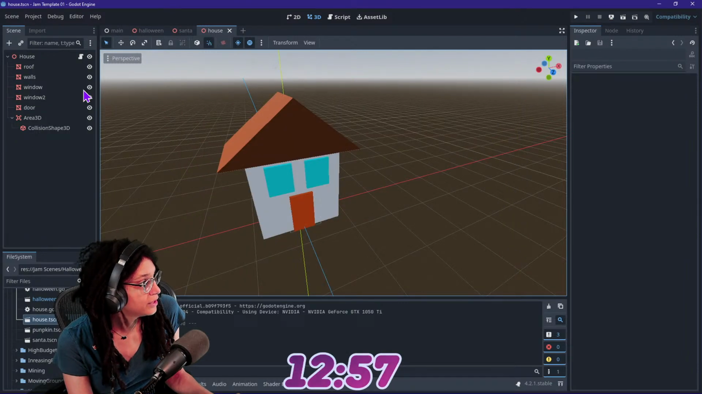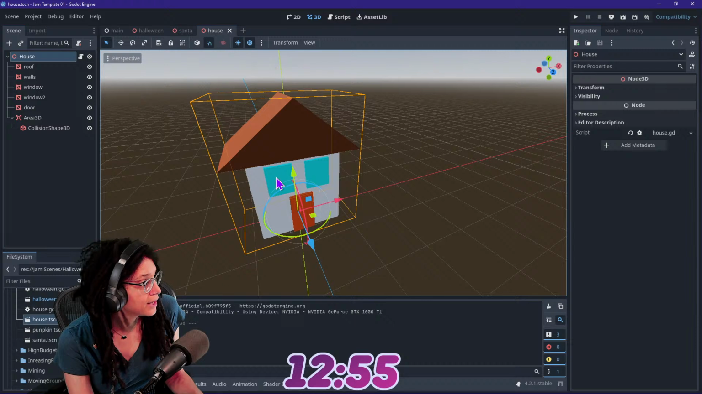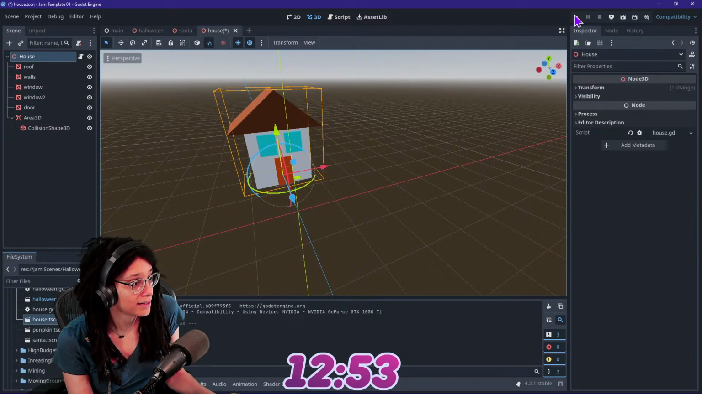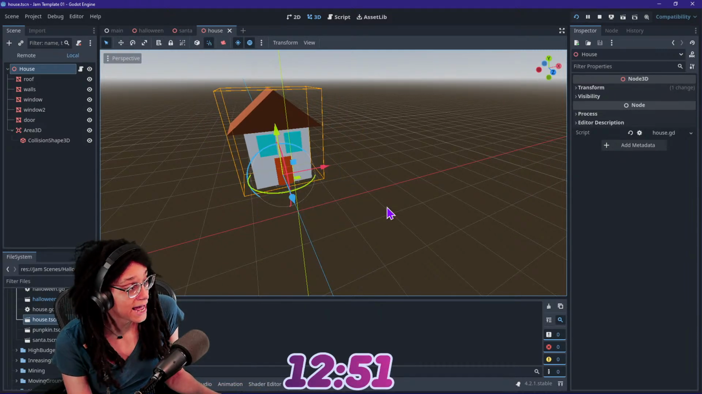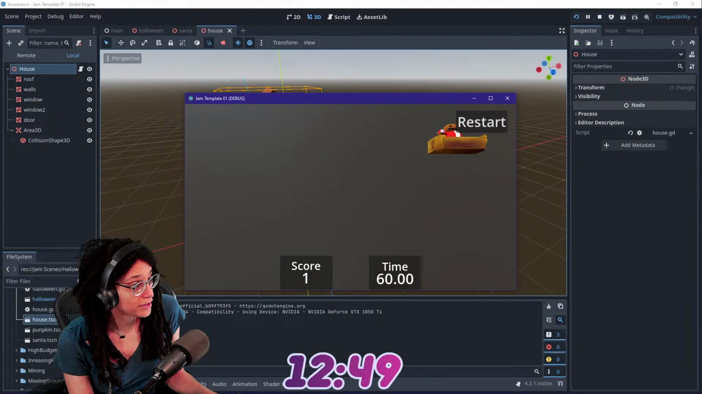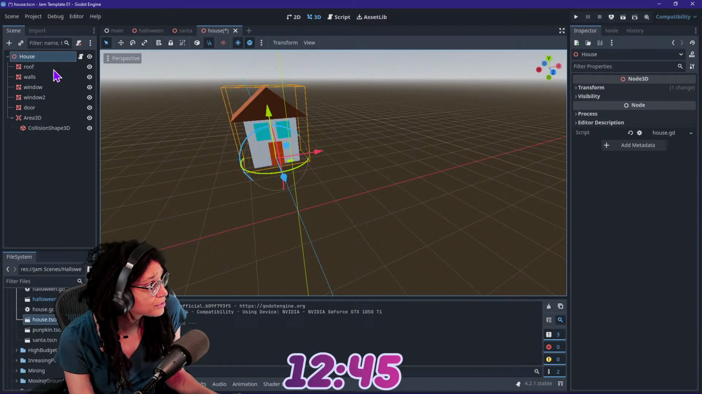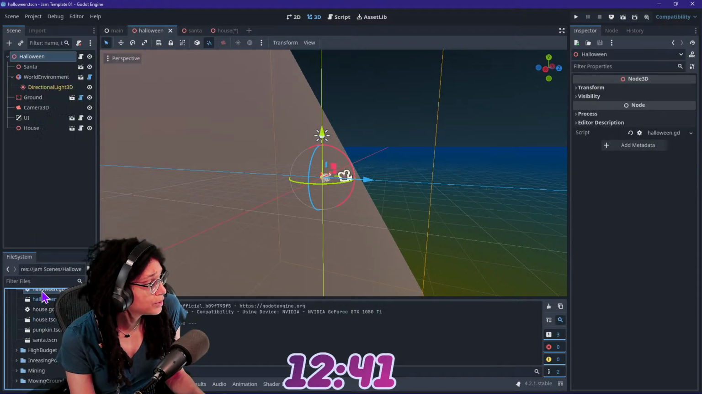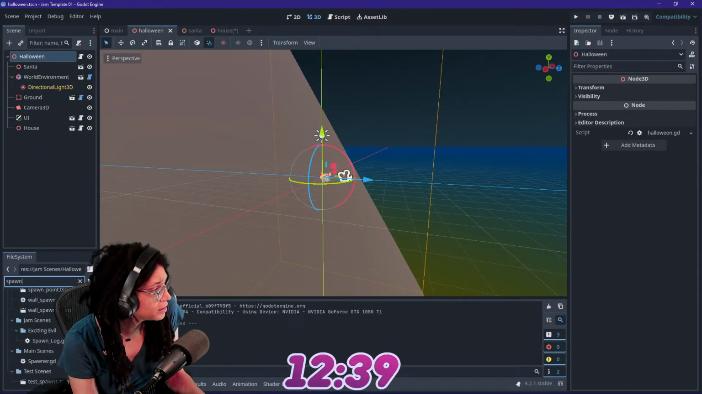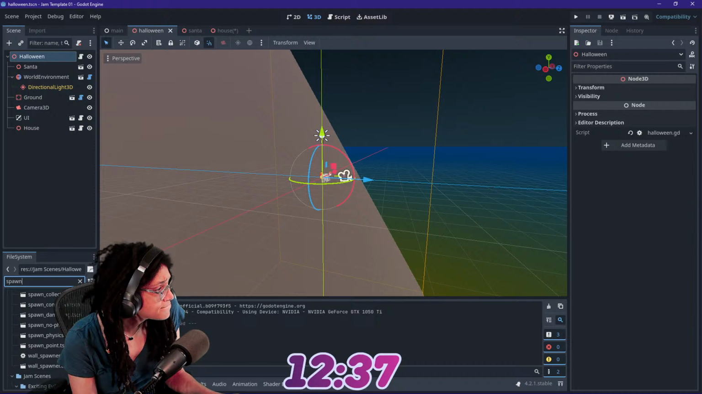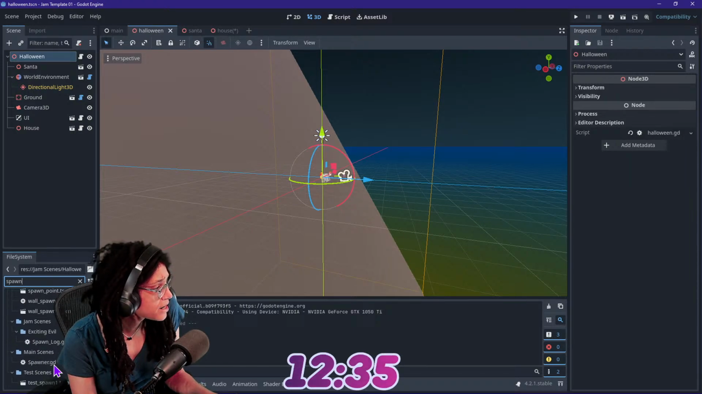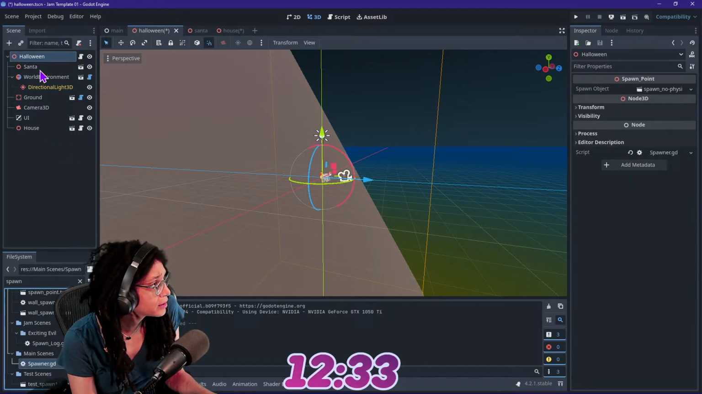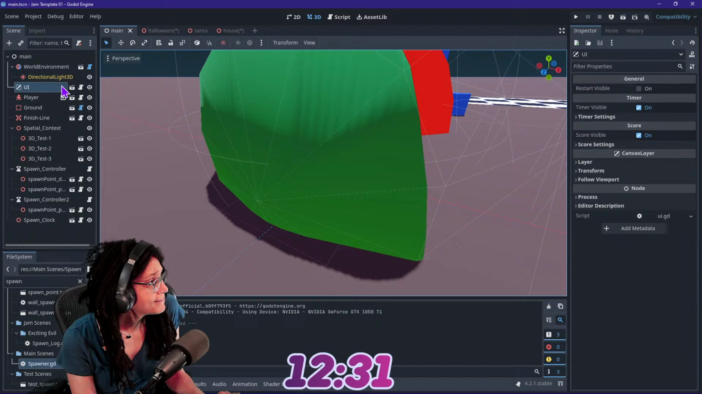Let's move these back. We want the house. The houses are not spawning in. I haven't set up a spawner at all. That is definitely not in this at all. So that's really good. Should probably figure that out soon. We do have a spawn thing. Do I remember how that works? I don't know that I do.